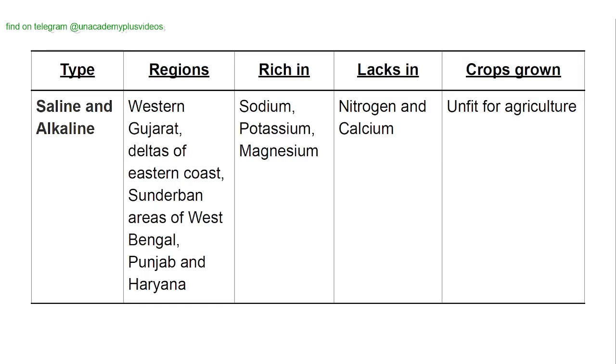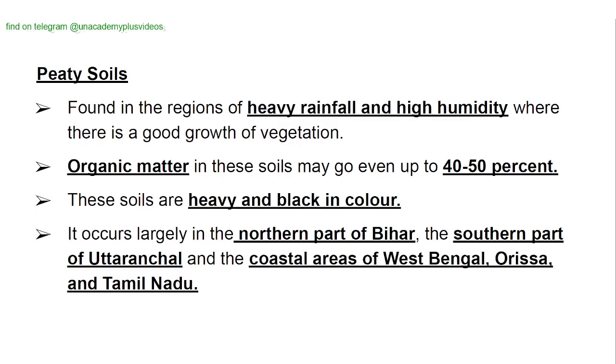Saline and alkaline type of soils. Western Gujarat, deltas of the eastern coast, Sundarban areas of West Bengal, Punjab and Haryana have these saline and alkaline soils. They are rich in sodium, potassium and magnesium. They lack nitrogen and calcium. They are actually unfit for agriculture because of the saline nature.